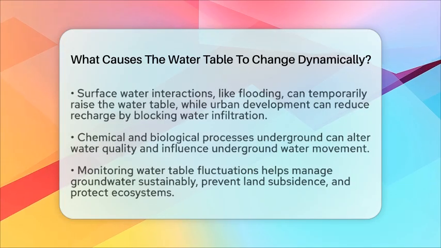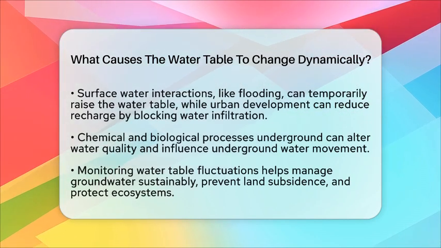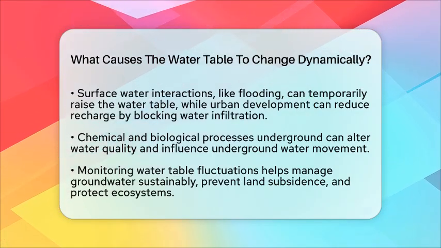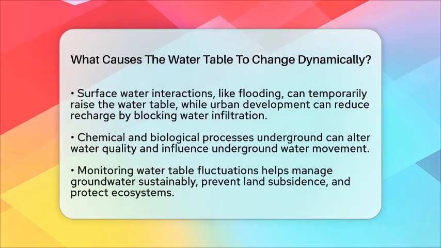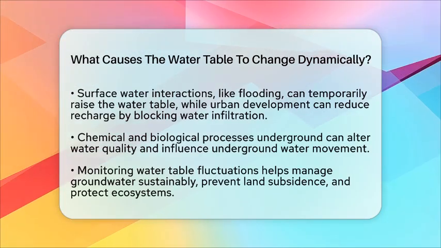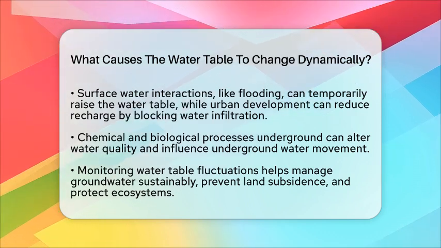Chemical and biological processes near the water table can also affect groundwater. Microbial activity and chemical reactions can change water quality and influence how water moves underground. Seasonal shifts in water levels can bring oxygen and nutrients into the aquifer, affecting the environment around it.